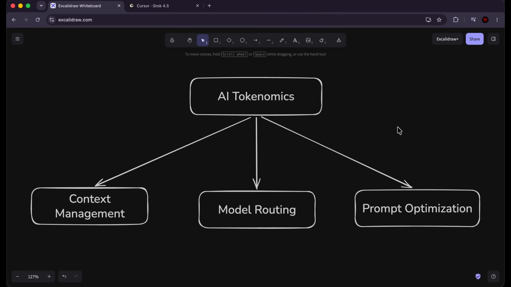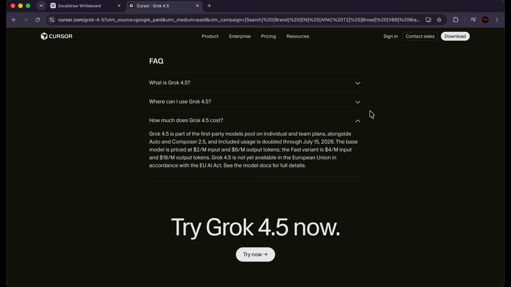So the first thing is AI tokenomics, and this is what this entire thing is about. AI tokenomics is the financial management of your AI costs based on tokens. Whenever you're using AI, you're charged based on the number of input tokens and output tokens. For example, when we were looking at Grok's cost earlier in this course, we talked about how the model is priced at $2 per million input tokens and $6 per million output tokens, right? So each model has its own specific cost.